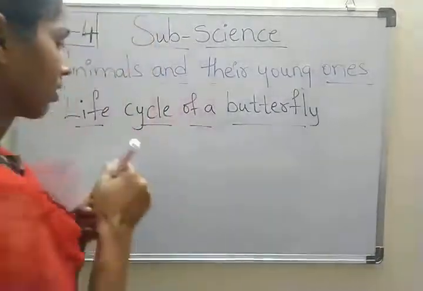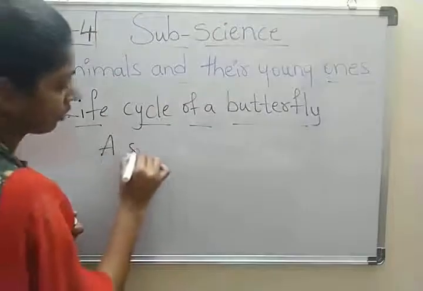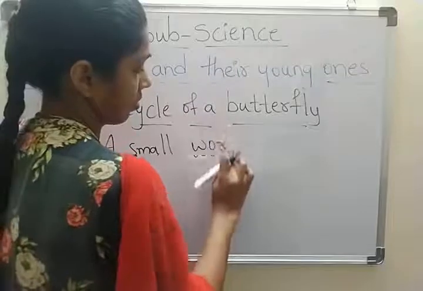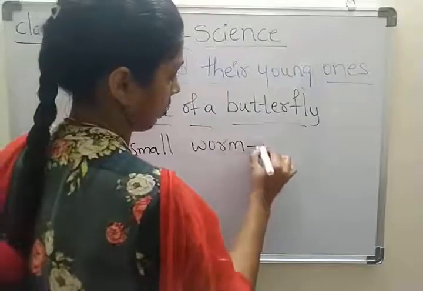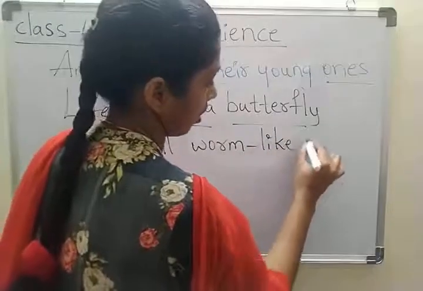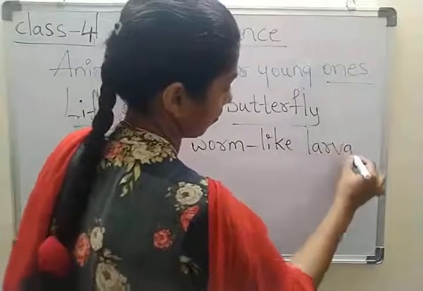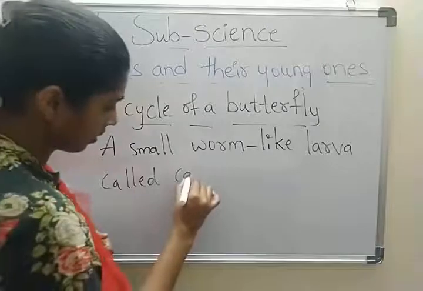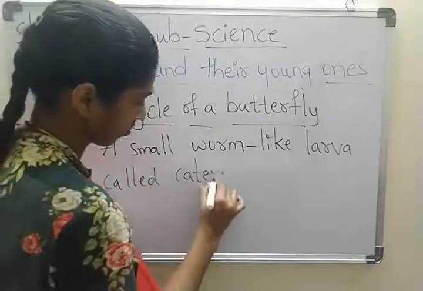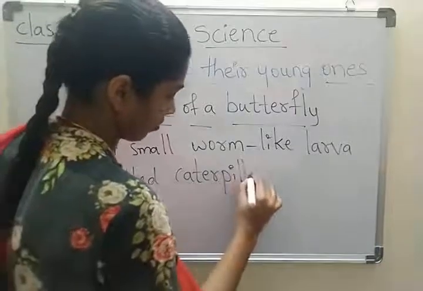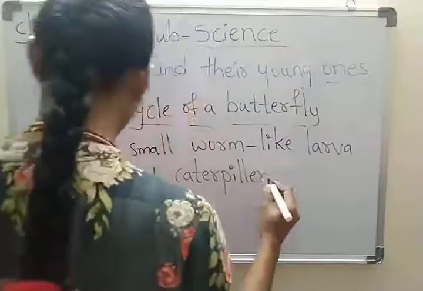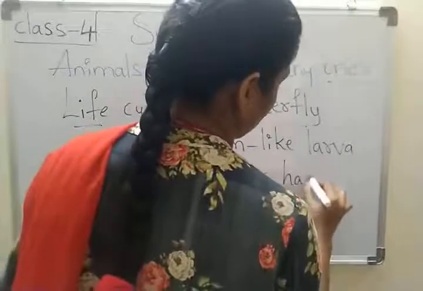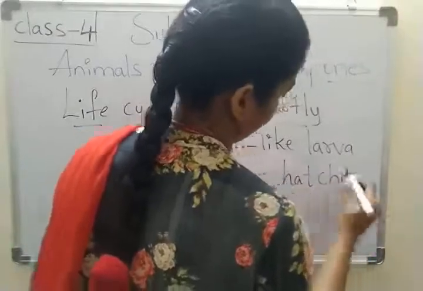A small worm-like larva called caterpillar hatches from the eggs.